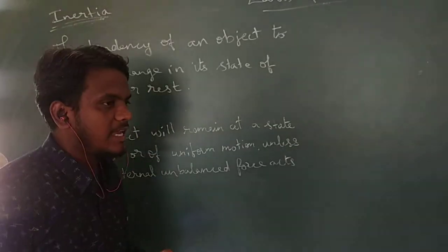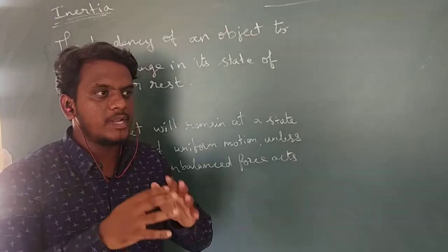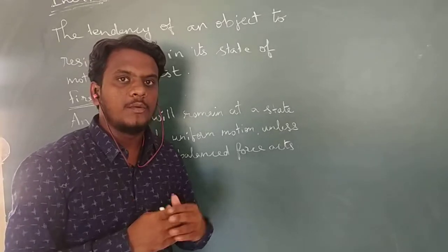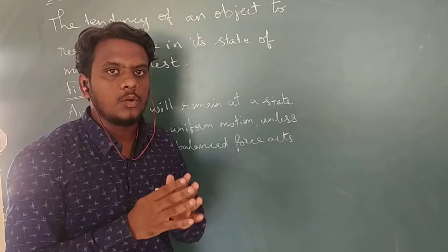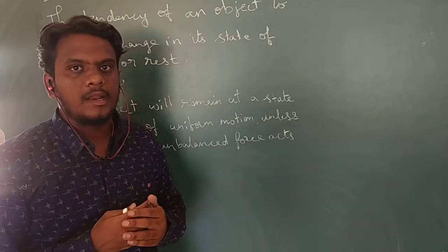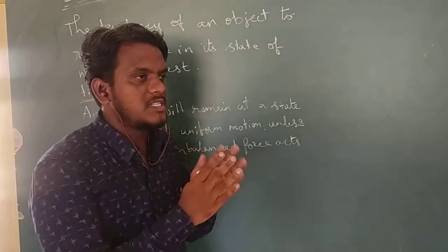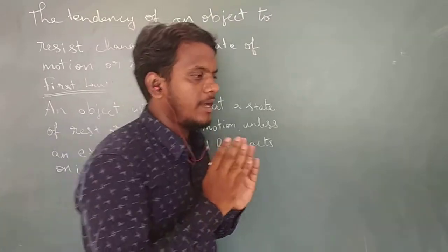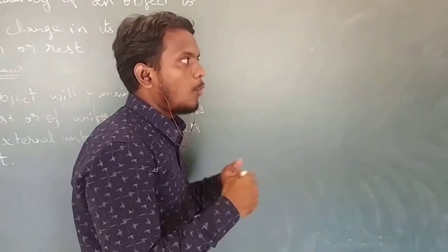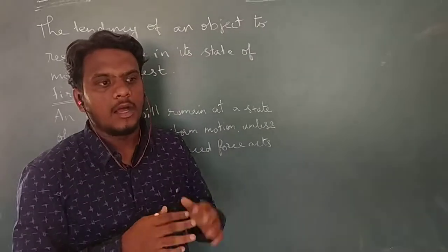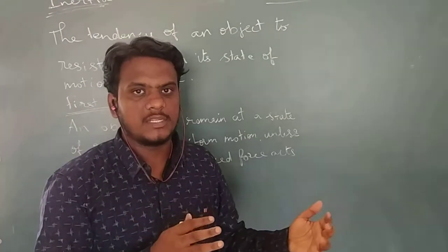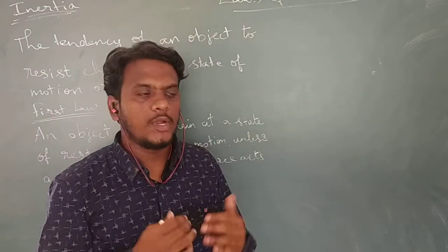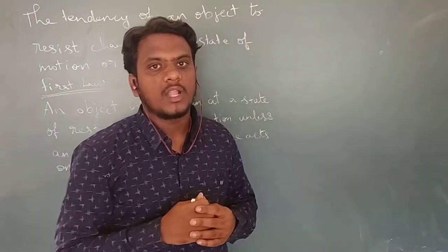And for inertia also we can give a lot of examples. An object will try to resist change of motion. For example, if you are sitting in a bus, when the bus starts to move, you will resist that movement and try to stay at rest, so you will fall backward. Similarly, if the brakes are applied in a moving bus, what will happen? You will fall forward, because you are already in motion. When the brakes are pressed, the bus comes to rest, but your body still tries to move, resisting that change, so you fall forward.